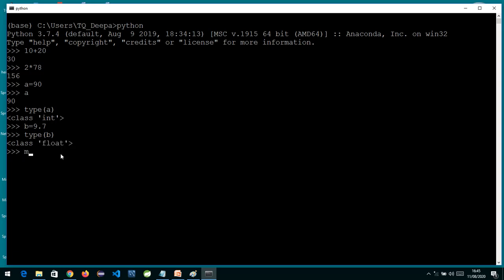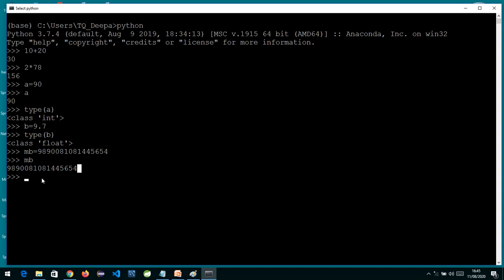Now suppose I want to insert a mobile number, I can write as big a number as you want. If I write 980081 and so on, a big number, it's perfectly fine. So int is capable of storing a mobile number too, or a big number. So we can store a large number inside an int data type. Similarly, we also have float.